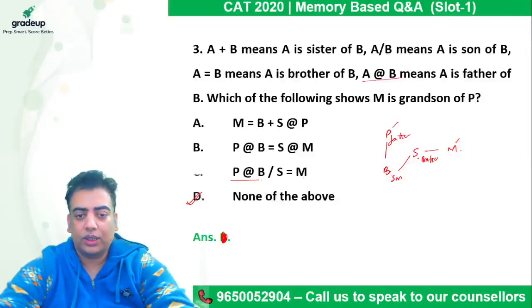B is not the answer, D will be the correct answer because in B, we do not know whether M is a male or a female.